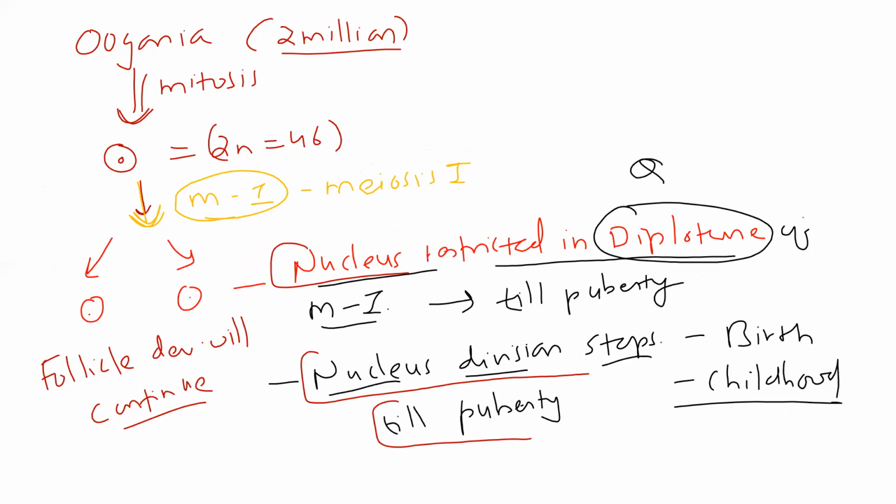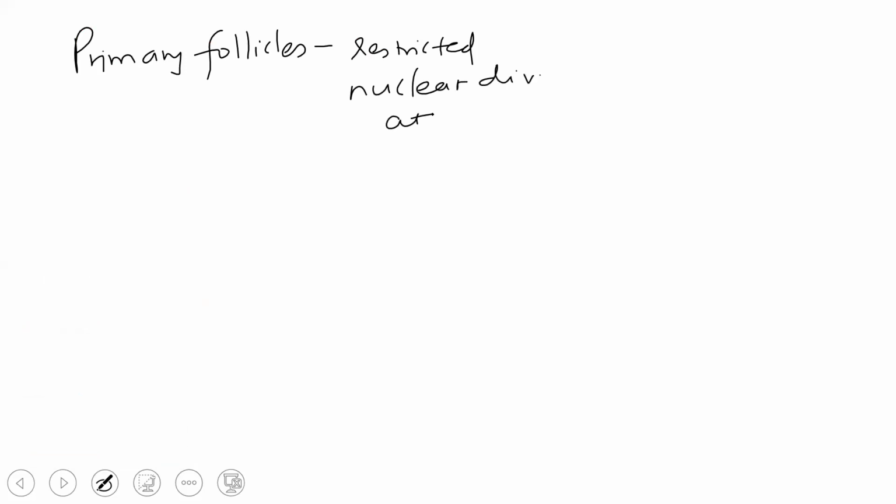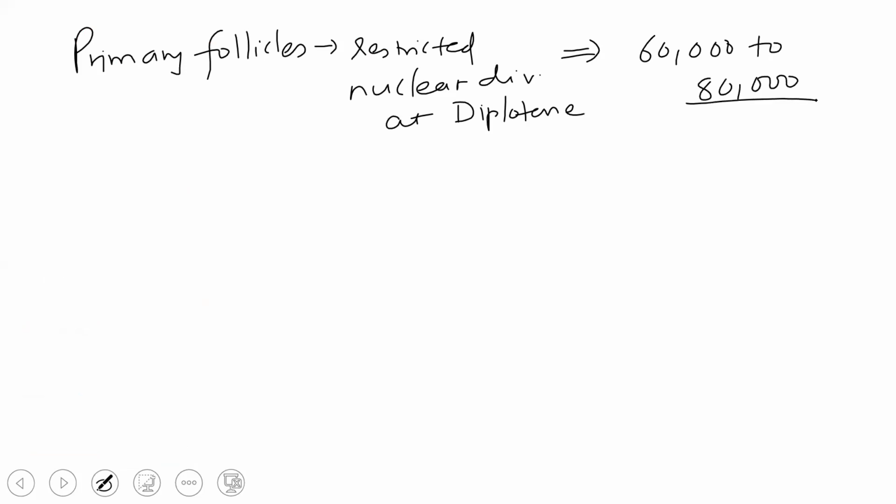Now this primary follicle count is 60 to 80,000 till puberty. Remember, at the time of puberty it is referred to as the primary follicle. So these primary follicles, which have restricted nuclear division at diplotene, will be 60,000 to 80,000 that remain.